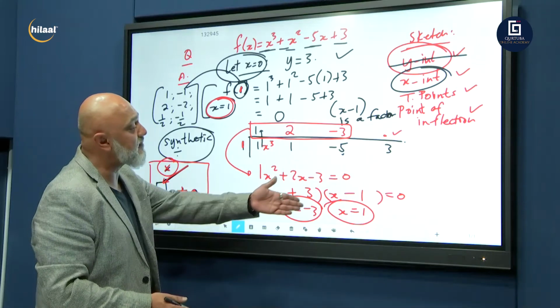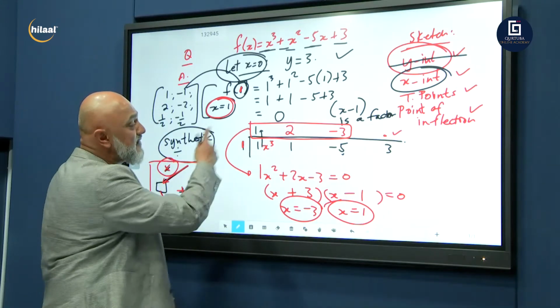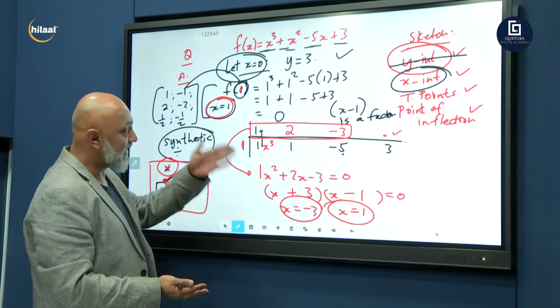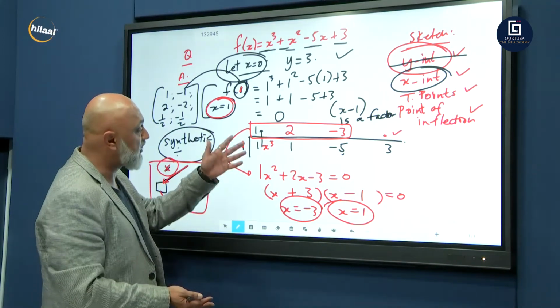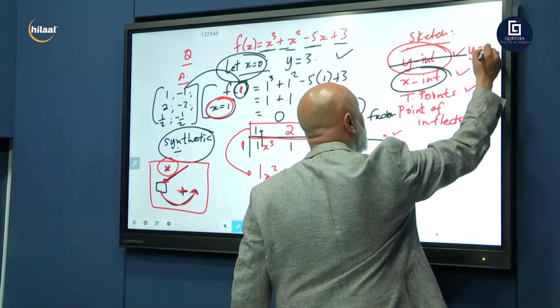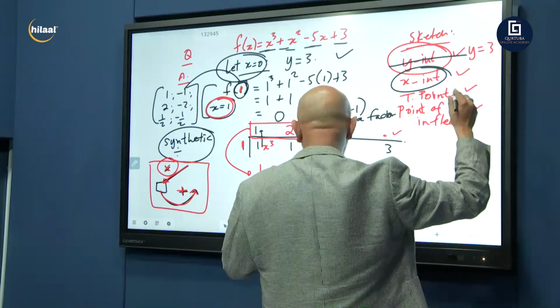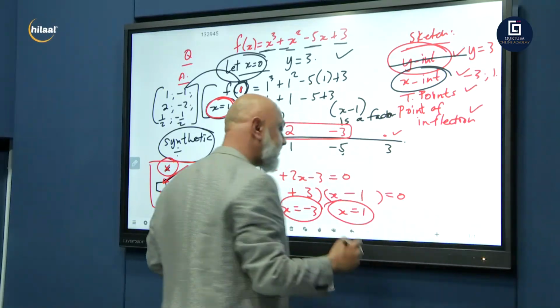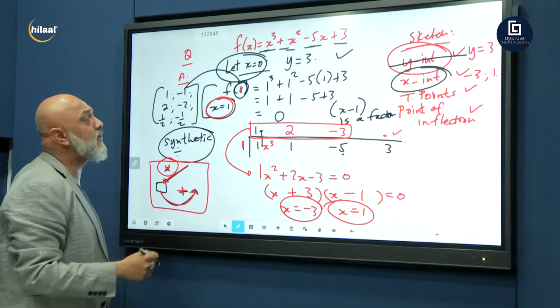This could have been a different number. That could have been a different number. That means this graph would have had 3 x-intercepts. In this case, this graph has only got 2 x-intercepts. So your y-intercept, y is equal to 3. Your x-intercepts, x is equal to minus 3 or x is equal to 1. Now comes our turning point.